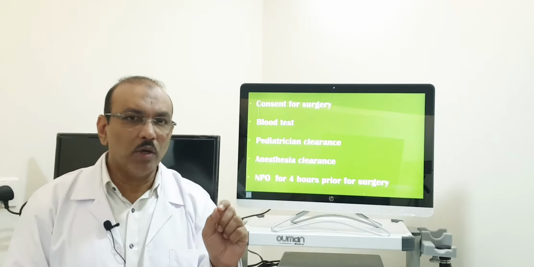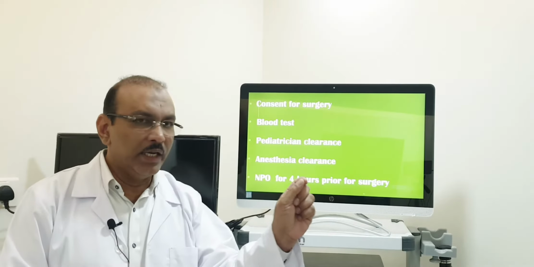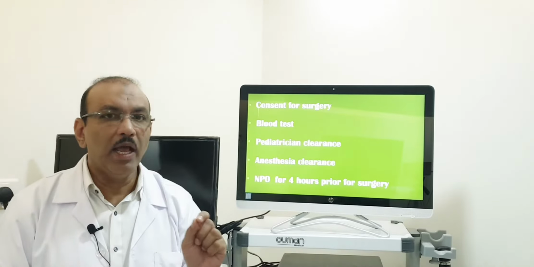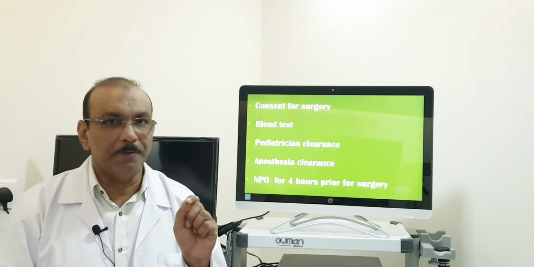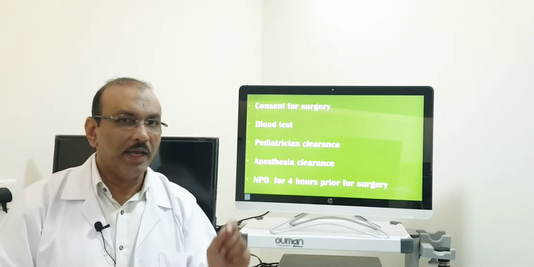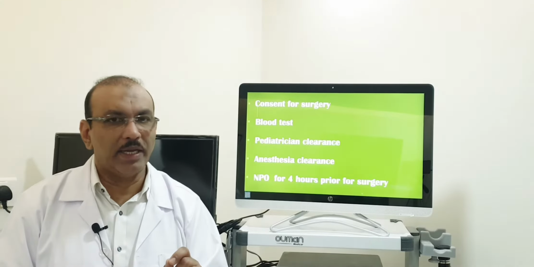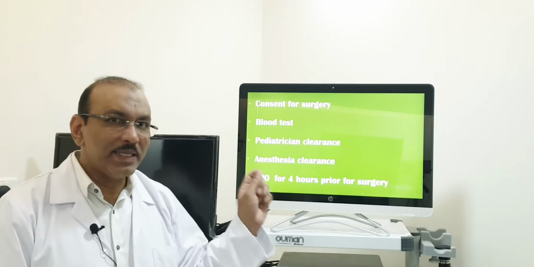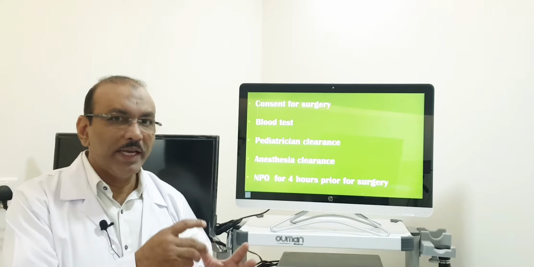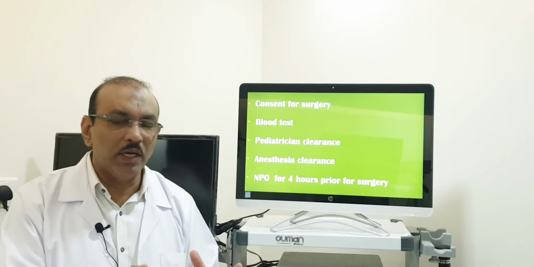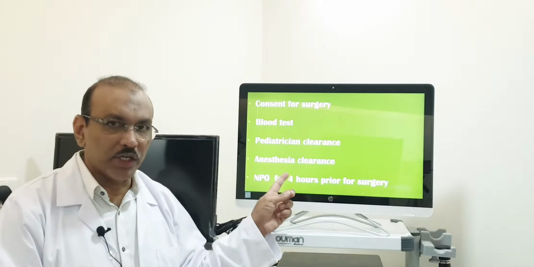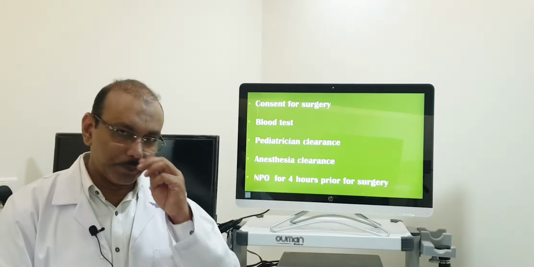In that consent form, the indication for surgery, the surgery which is going to be done, and the complications of the surgery are written. You go through that and the parents need to sign it. On the same paper, the doctor will also countersign. Once we get all the blood reports, which usually come within 1 hour or so, we go and see the pediatrician to get a clearance for surgery.